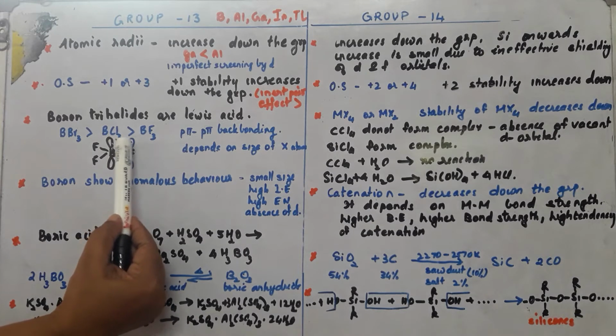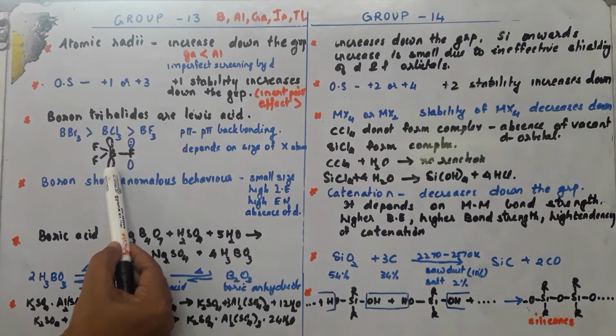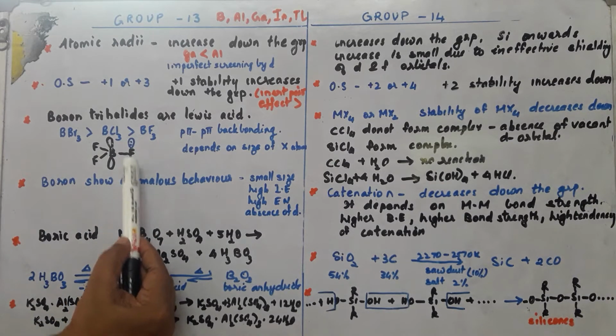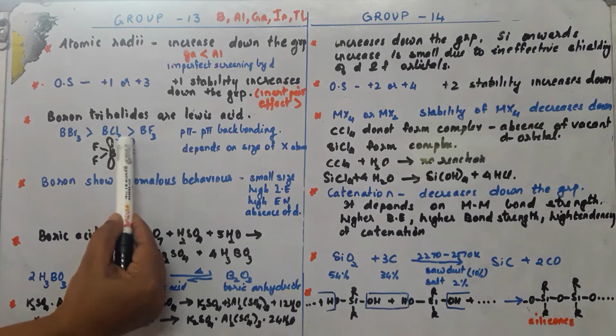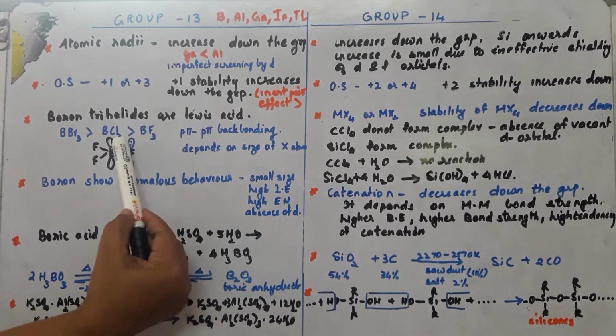This type of bonding is called p-pi bonding. This is the 2p which is unhybridized, and this is the 2p which has an electron-filled orbital. They undergo a type of partial bonding, resulting in partial double bond character. So this is what p-pi back bonding is.